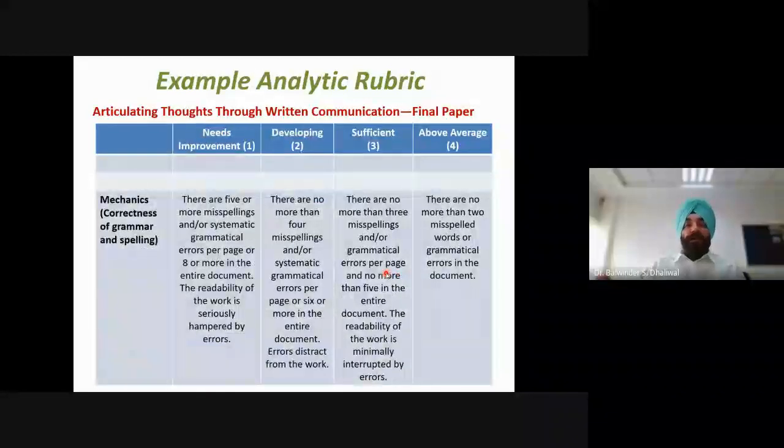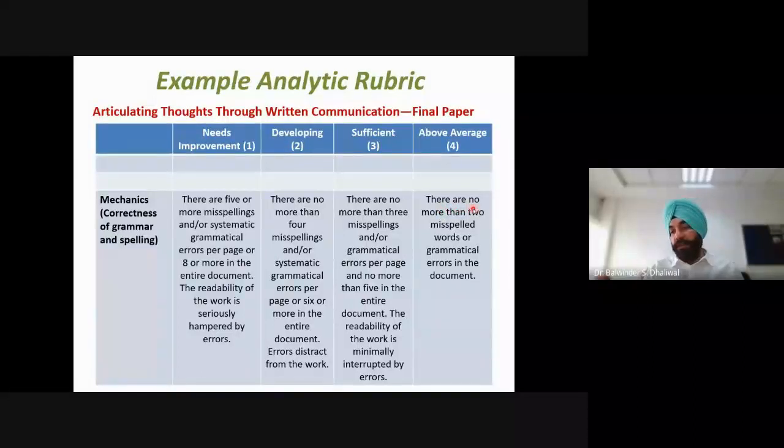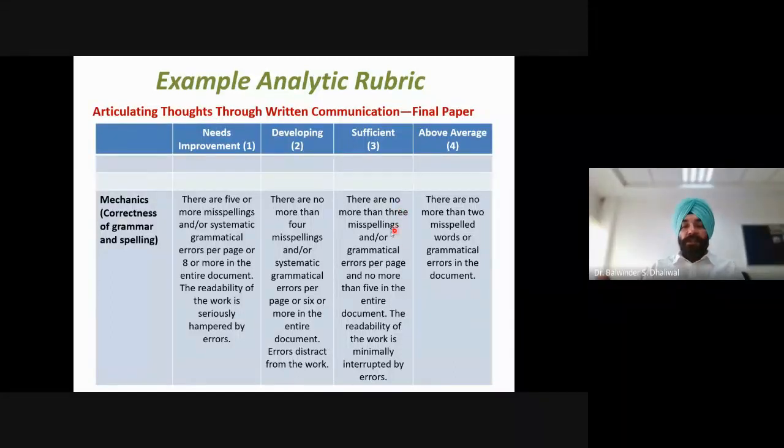Similarly, we have descriptions for the third criterion, which was mechanics. In the above average category, we have written that there are no more than 2 misspelled words or grammatical errors in the document. Similarly, for sufficient, it is written that there are no more than 3 misspellings. Here, there are no more than 4 misspellings. In that way, correctness of grammar is described for different levels.